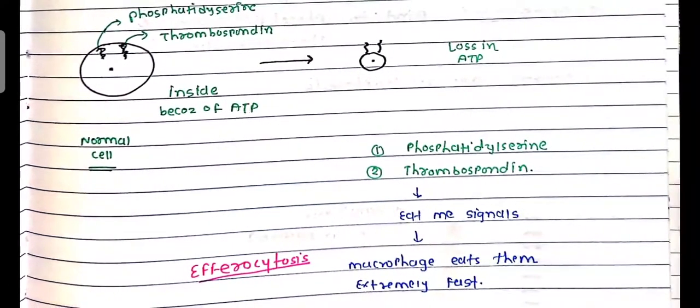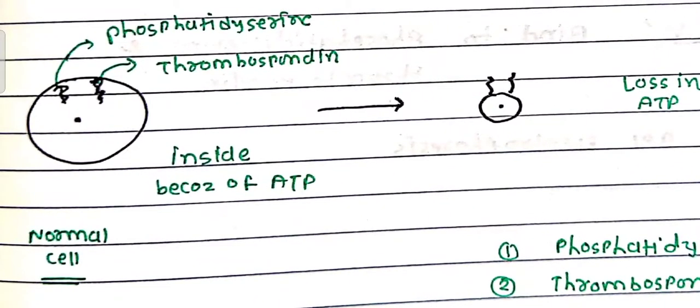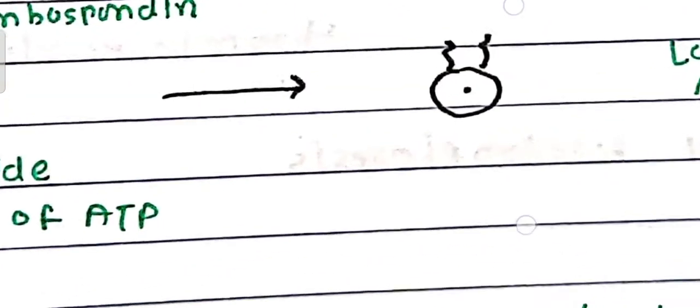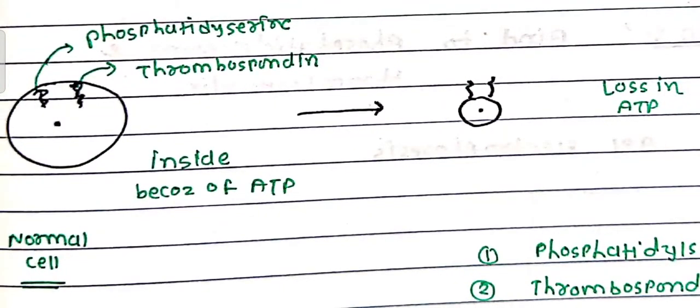So these two, phosphatidylserine and thrombospondin, go outside the cell. We can diagnose apoptosis by these two on a special stain like annexin V stain. Okay, friends.